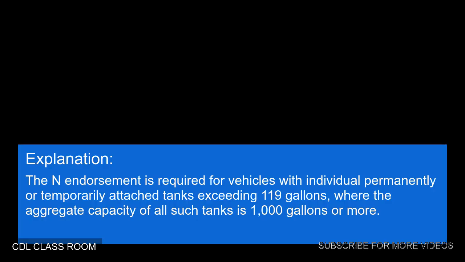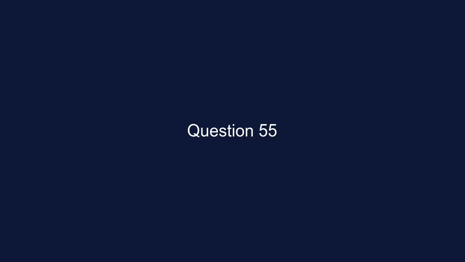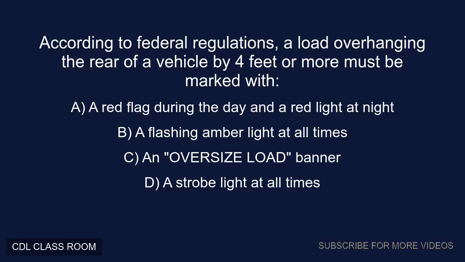Explanation: the N endorsement is required for vehicles with individual permanently or temporarily attached tanks exceeding 119 gallons, where the aggregate capacity of all such tanks is 1,000 gallons or more. Question 55. According to federal regulations, a load overhanging the rear of a vehicle by 4 feet or more must